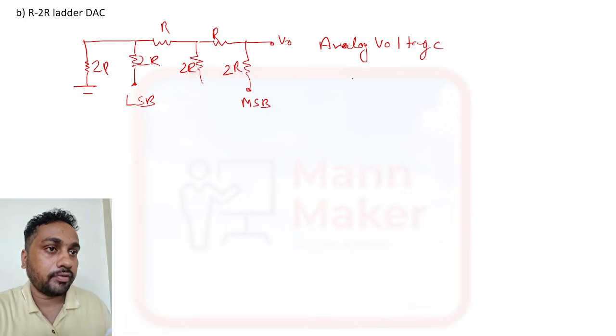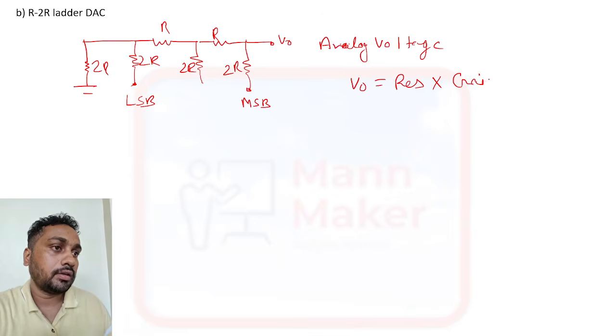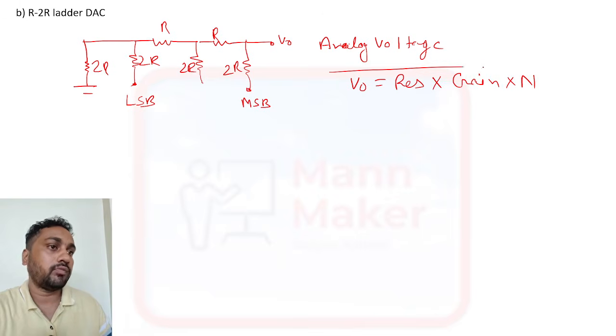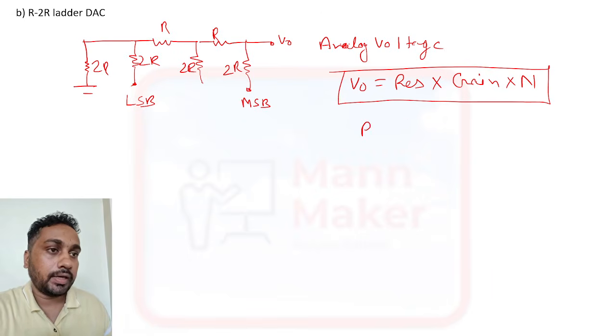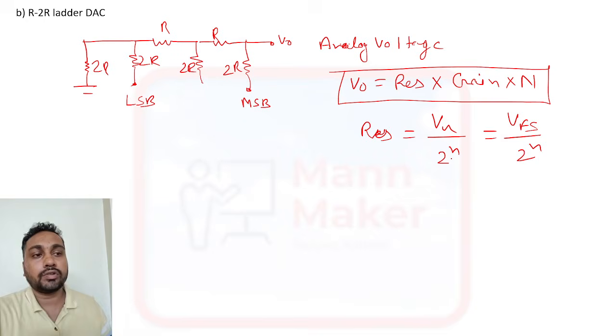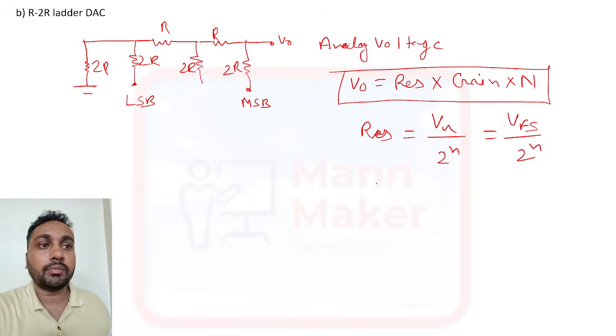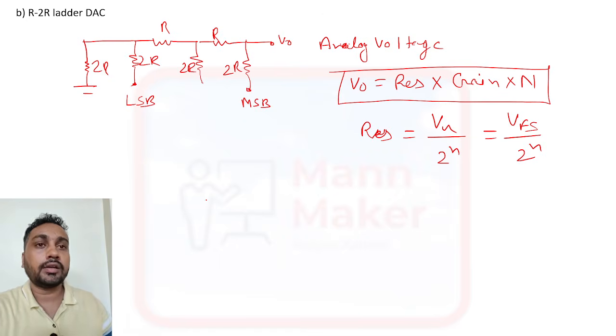The formula is the same here also. V naught equals resolution into gain into N. Same formula. But here the resolution is VR divided by 2^n, or we can say VFS divided by 2^n. This is the only difference. Apart from that, everything is the same. So this is the R2R ladder DAC.